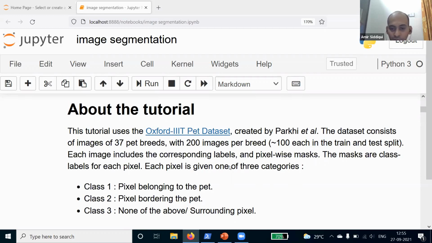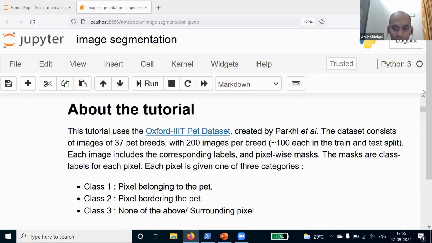Each pixel is given one of three categories. So we have three classes here: class 1, class 2, and class 3. We have to classify whether the mask belongs to class 1, class 2, or class 3. In class 1, we have pixels belonging to the pet. In class 2, the pixel is bordering the pet. And class 3 is none of the above, or the surrounding pixels.